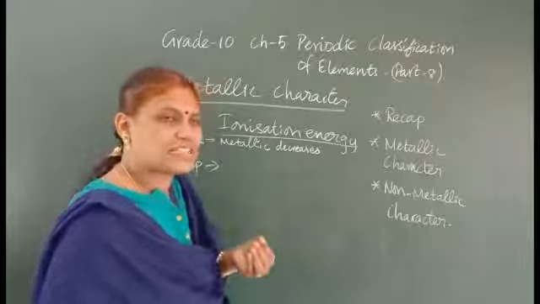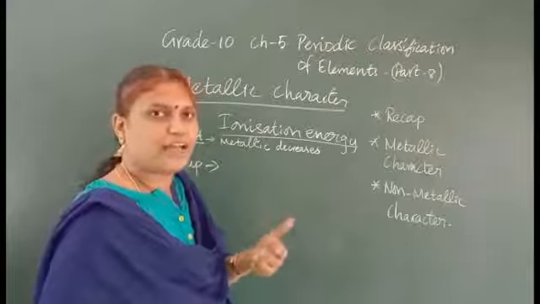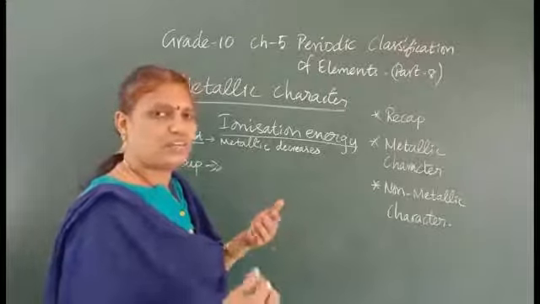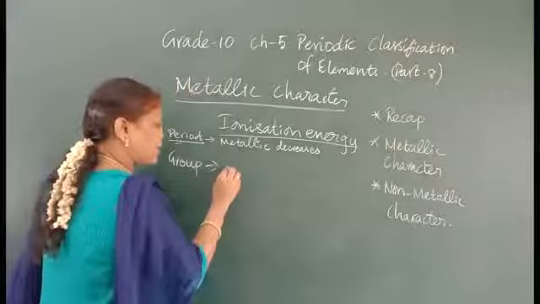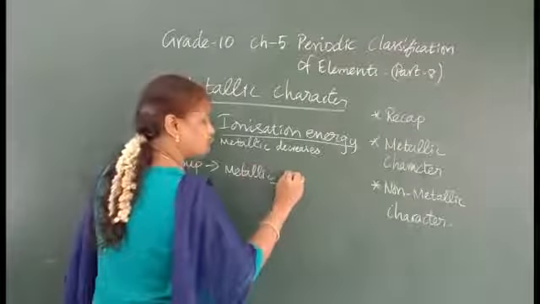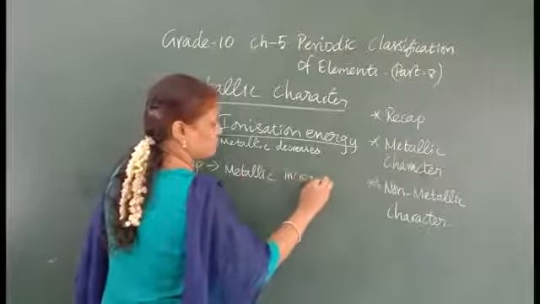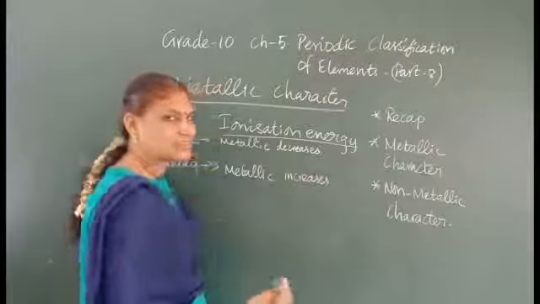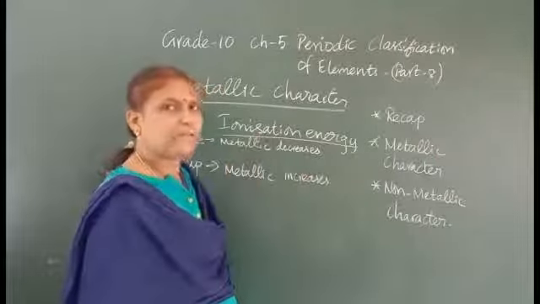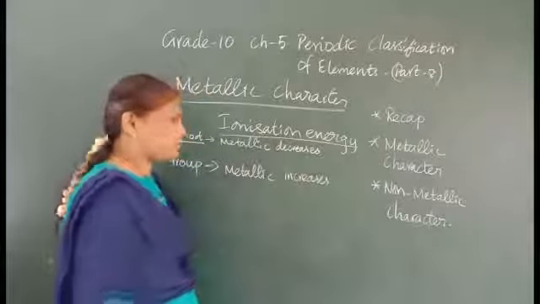Thus, less energy is to be spent and the metal will lose its electrons easily. So the metallic character in the group increases because the distance increases and less energy is to be spent. That is the thing.